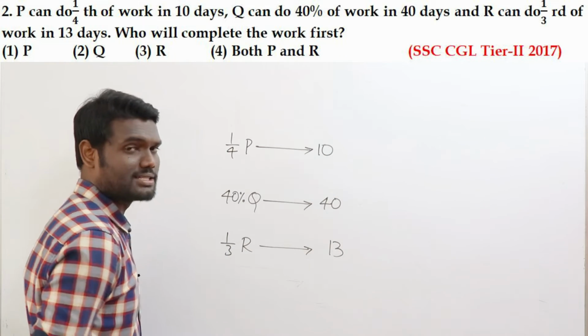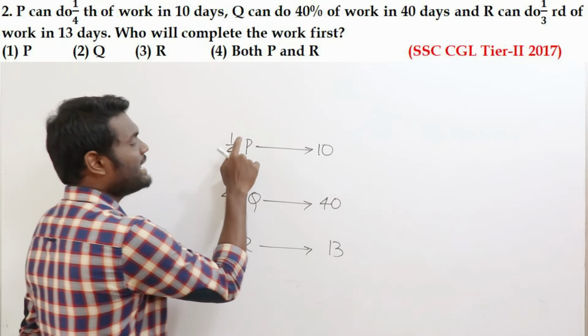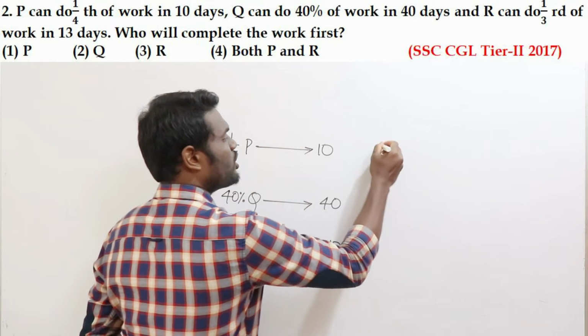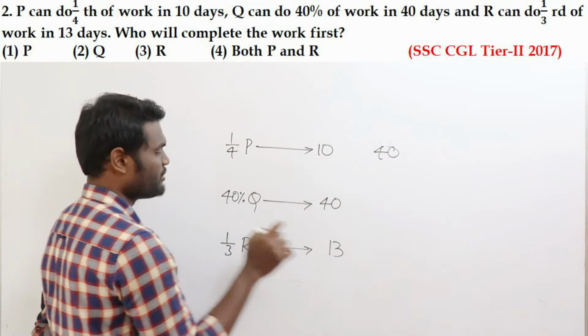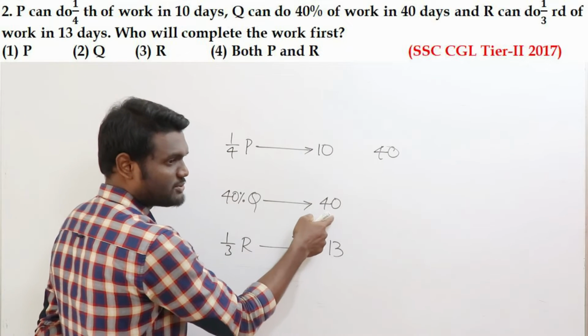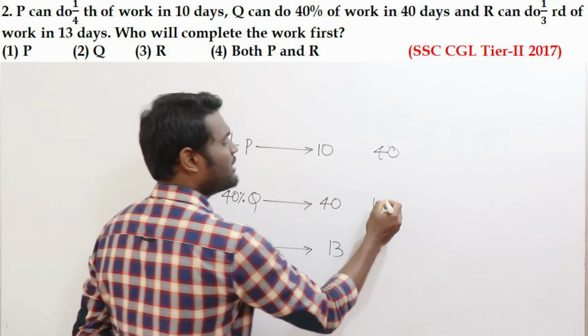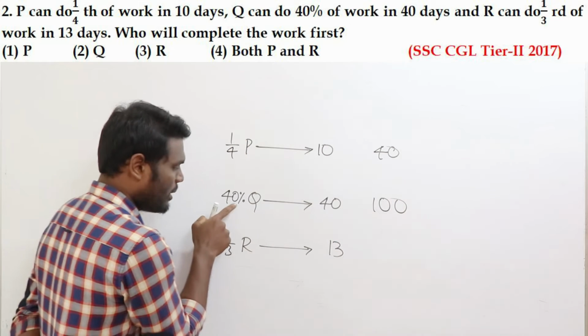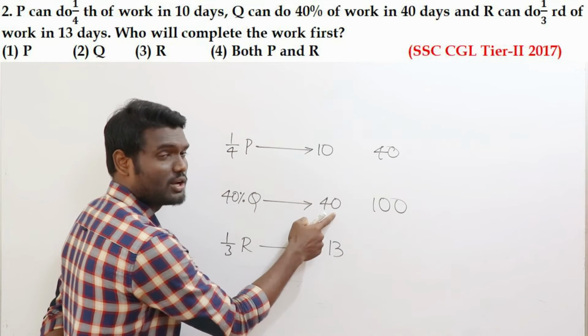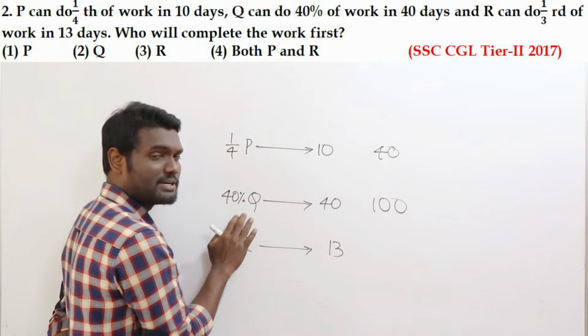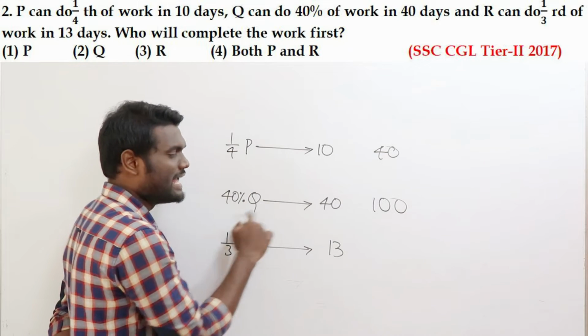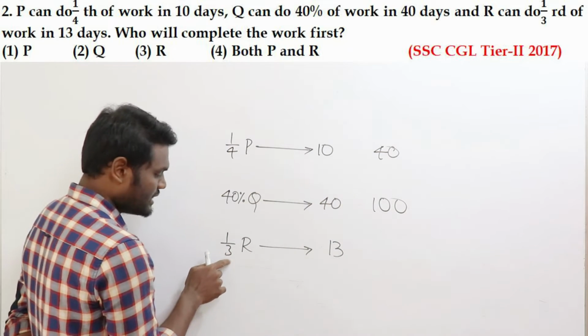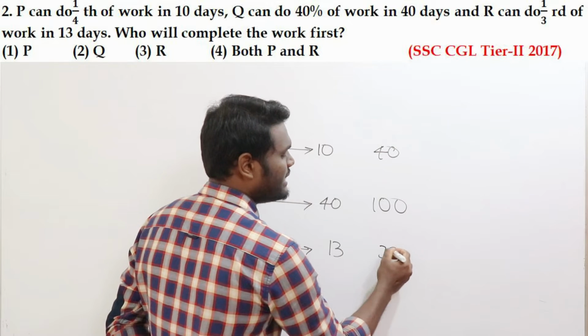Who will do it faster? Okay, simple. If he can do 1/4 in 10 days, that means total work takes 40 days, that is 4 into 10, 40. This fellow, 40% in 40 days, total work means 100%, so this fellow will take 100 days. Why? Because 40% of work takes 40 days, and total work is nothing but 100%. If he is going to do 100%, he will take 100 days. This fellow, 3 into 30, will be 90 days.